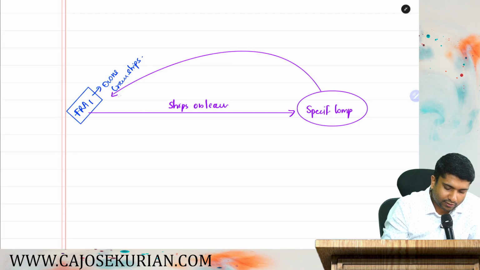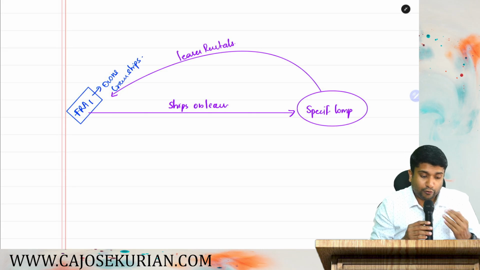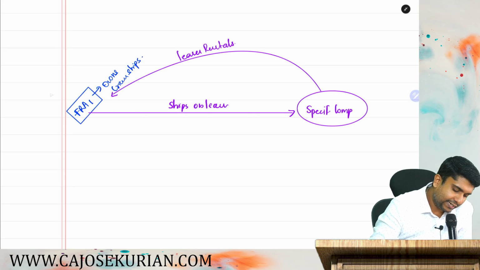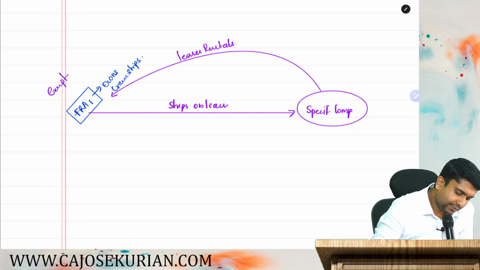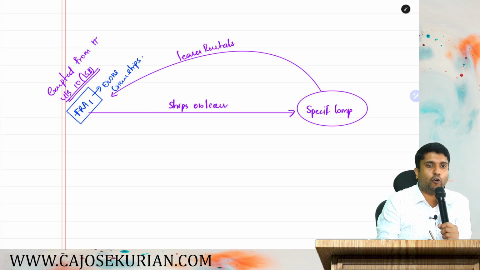Lease rentals to the foreign company. They are paying lease rentals to the foreign company. This lease rental is exempted from income tax under section 10(15)(b) in the hands of this foreign company.